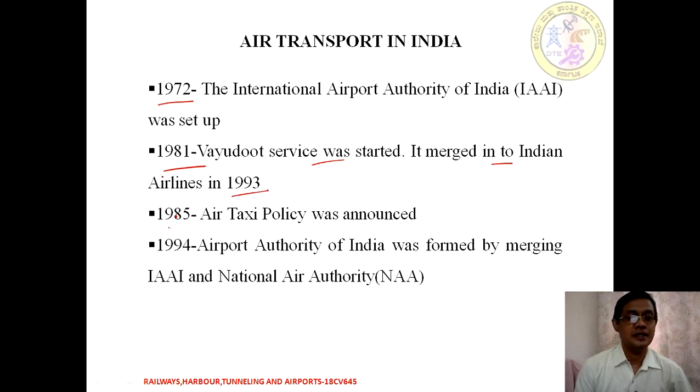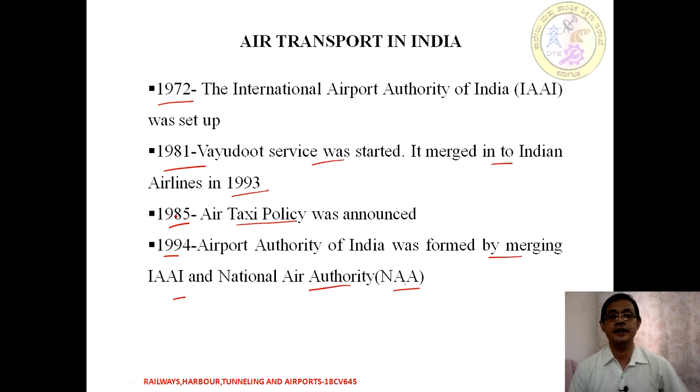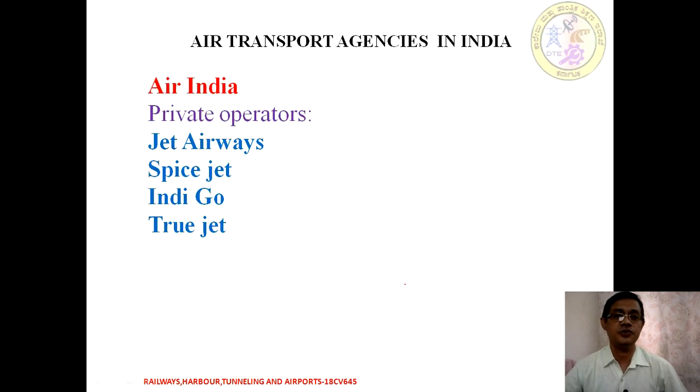In 1985, the first air taxi policy was announced. In 1994, the Airports Authority of India was formed, merging the IAAI, which was established in 1972, and the National Airports Authority, NAA. So that is a brief history of air transport in India.